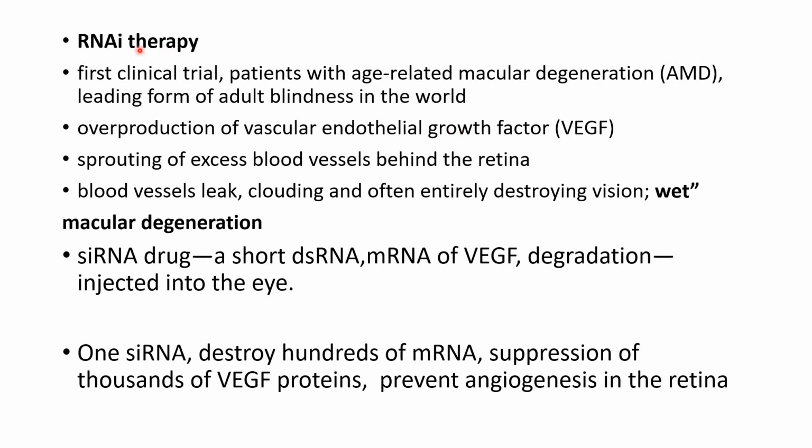This RNA interference therapy is used for many diseases. First of all, it was used in age-related macular degeneration, which leads to blindness all over the world. This disease is due to the overproduction of vascular endothelial growth factor, and by silencing the messenger RNA of vascular endothelial growth factor, this factor can't be produced, and thus this disease can be prevented.